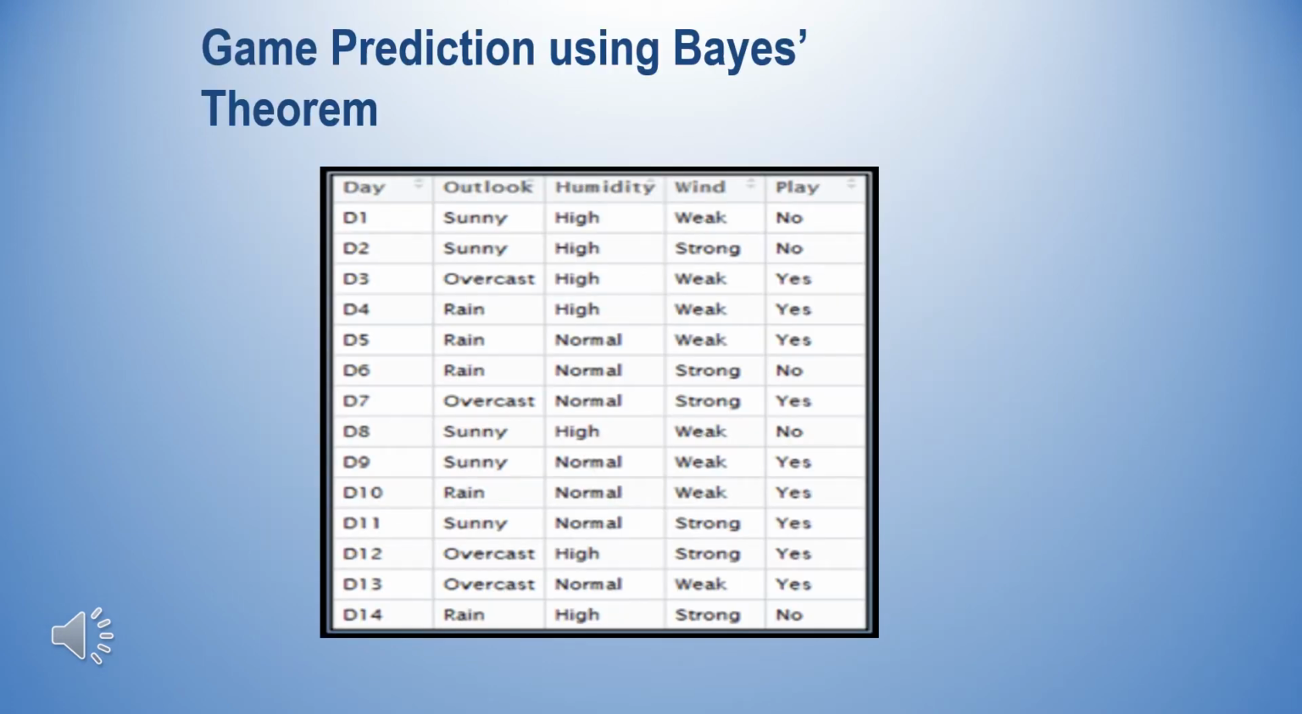Next we have game prediction using Bayes theorem. Here we have our data, which comprises the day, outlook, humidity, wind conditions, and the final column being play, which we have to predict. So this is the data we have for game prediction. Here we need to apply Bayes theorem to understand how we can predict the game. Are we able to play the game on a specific day or not? This is the problem we have to look at.